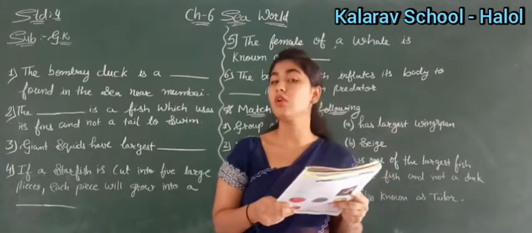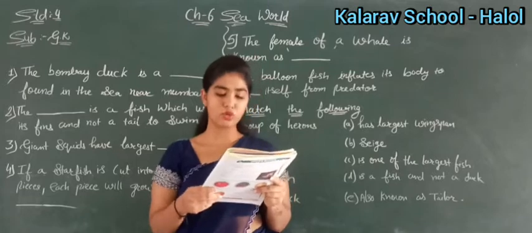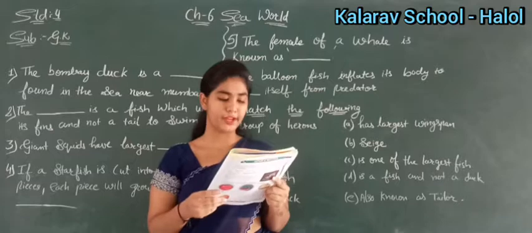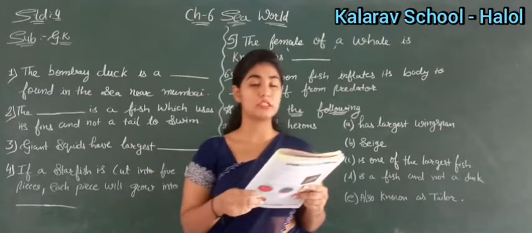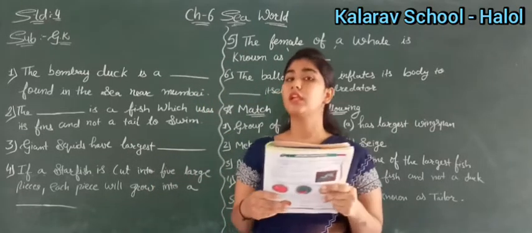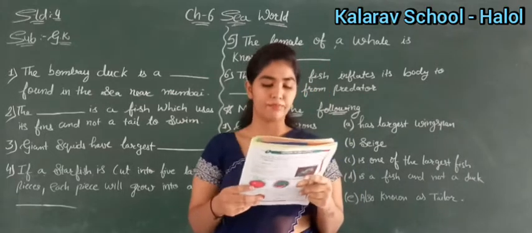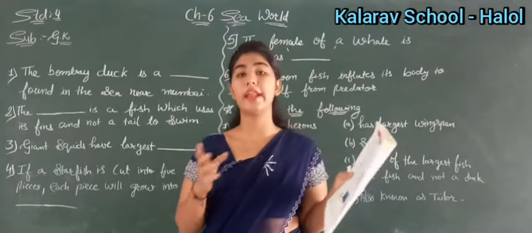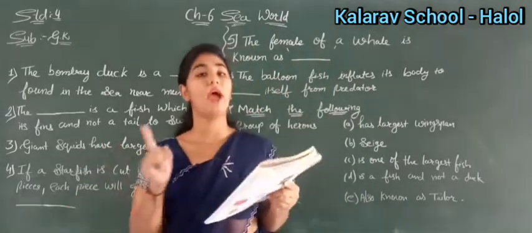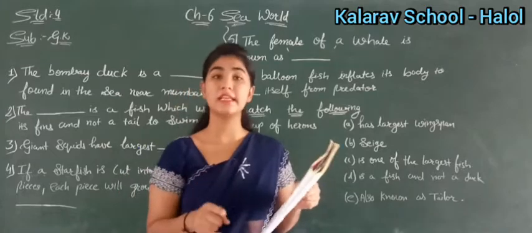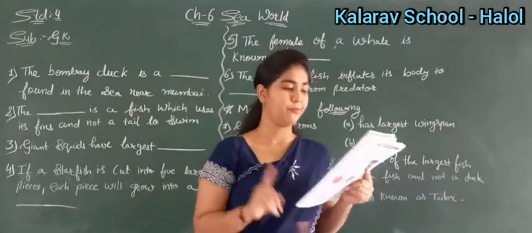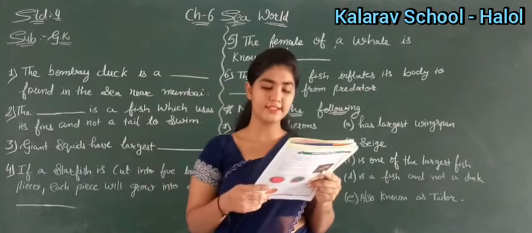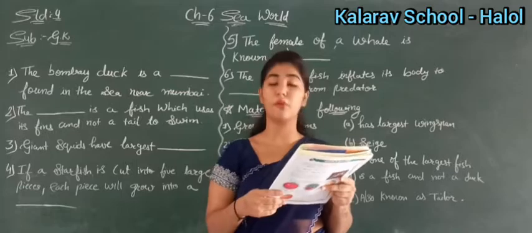Okay. Then it is about albatross. Albatross has largest wingspan of any seabird, 12 feet, 3.7 meters. 12 feet means how much in meters? 3.7 meters. Albatross has largest wingspan. They have largest wingspan than any other sea bird. Who? Albatross. How much is it? It is about 12 feet. Remember this.